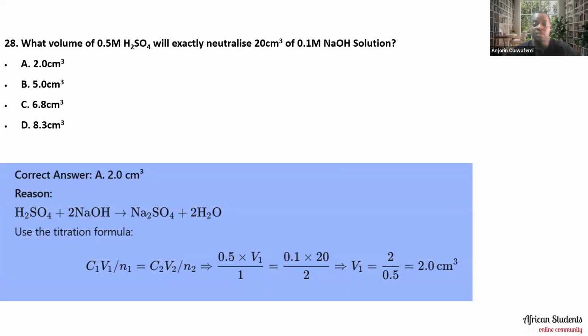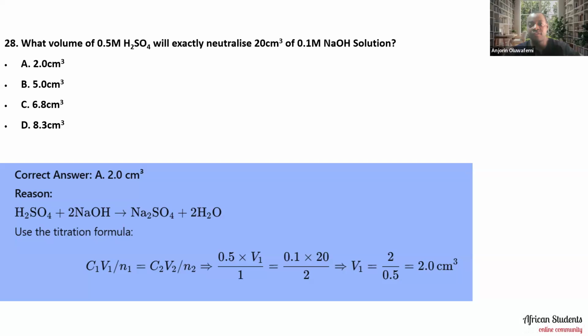Now, the correct answer to this one is actually 2.0 cm cube. And the reason is, first and foremost, we look at the equation for the reaction. What you see there is that there's a reaction ratio of 1 to 2, 1 for the acid and 2 for the base, so that you need 2 moles of sodium hydroxide to react with 1 mole of the acid.